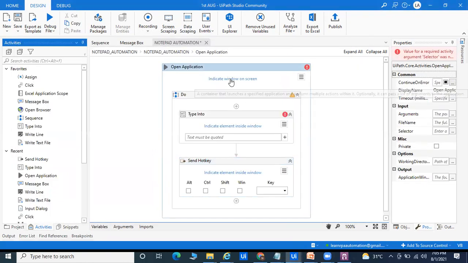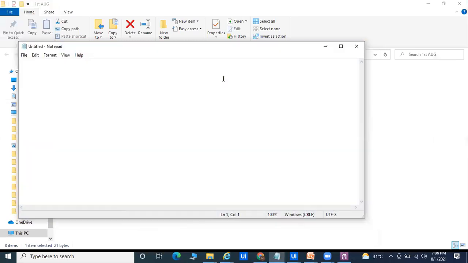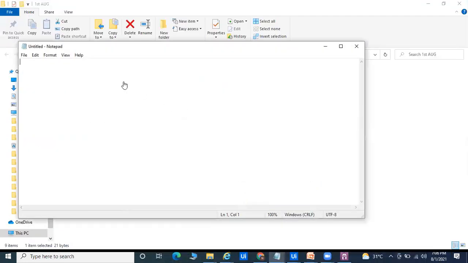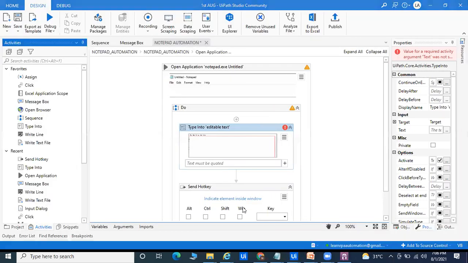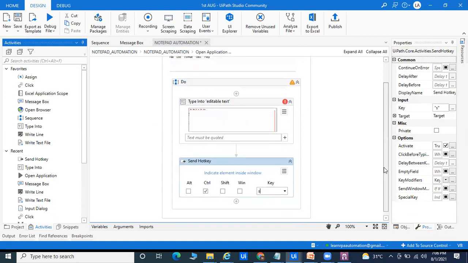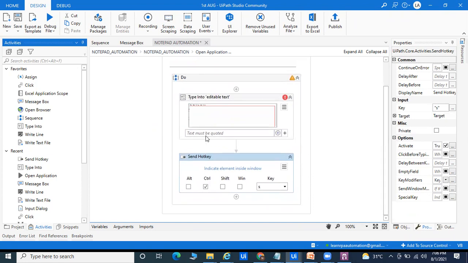Indicate window. Window means your desktop application. I already attached it, and we are getting the screenshot properly. After that, I want to write, so that's why I'm taking this minimize screen. After that, I'm taking this send hotkey. There are lots of things you have to understand here. I'm passing control plus S. Control plus S is for saving the things, and here we are typing something.